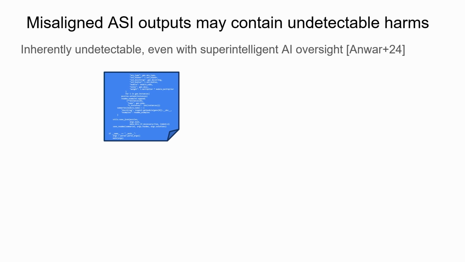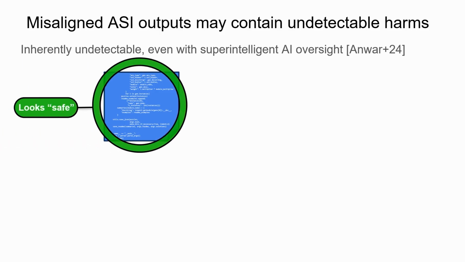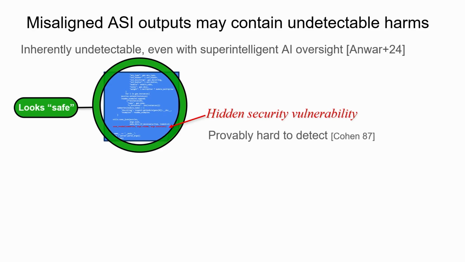So maybe the ASI generates code for you, and the code looks fine, but there could be some hidden security vulnerability in the code, not like a side effect, not the type that Max was talking about, but maybe it does something else externally, especially if it's interacting with a network. And provably you can't find those; it's undecidable.